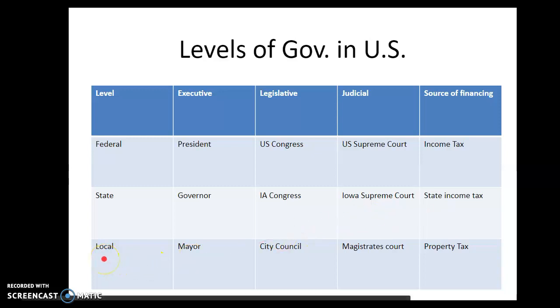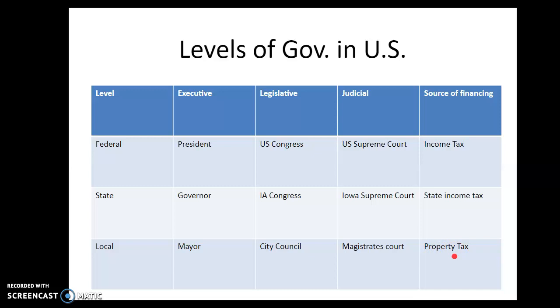Right? In the local part here, local level, this is going to be West Liberty. You have your mayor. Maybe you know your mayor is Bob Hartman here in West Liberty. City council. Again, we elect these people to make decisions for us in our city. The magistrate's court would be the county court in Muscatine, and the source of financing for West Liberty would be property taxes.